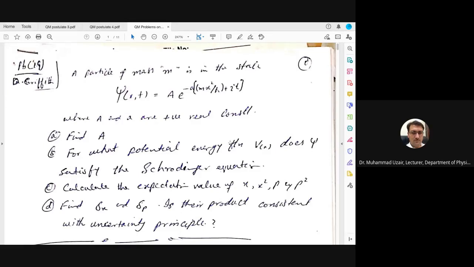Now there are two parts: one is the time independent part, and in the other you consider the time dependent part. As we have separated the wave function into two parts, we got the solution for each. So that was the main thing: it tells us how we get the time independent part and how we get the time dependent part of the Schrodinger wave equation.